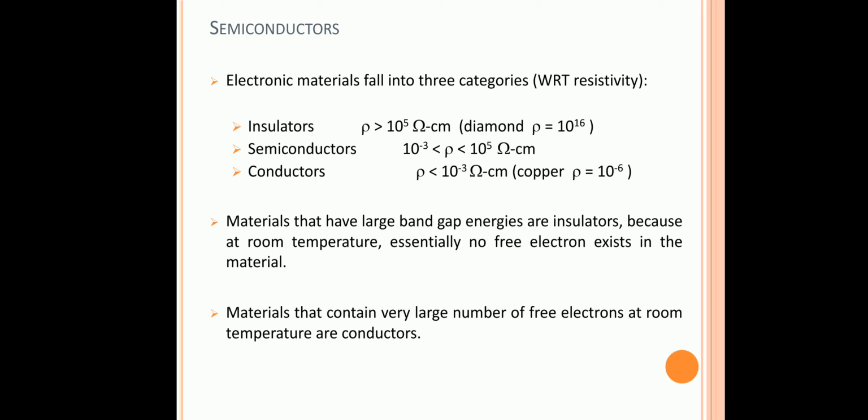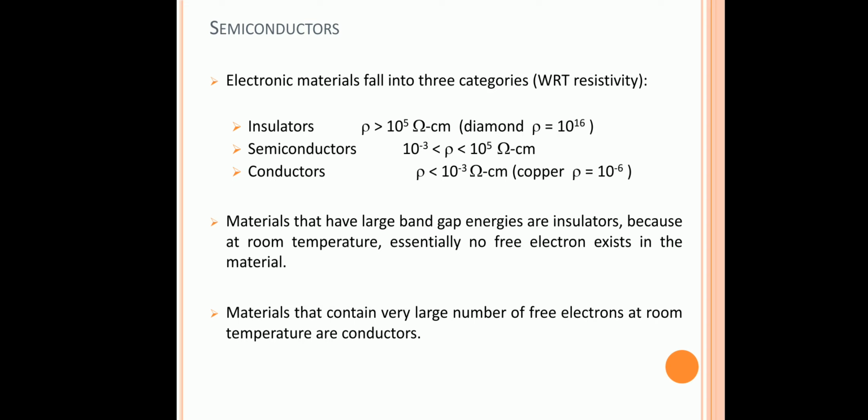For conductors, the valence band and the conduction band may overlap. We can specify conductors in two ways. One is that the valence band and the conduction band overlap, or there is no energy gap in between. Otherwise, we can say that the valence band is fully filled with electrons and the conduction band is partially filled with electrons for conductors.